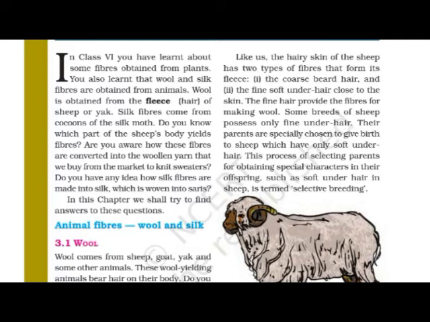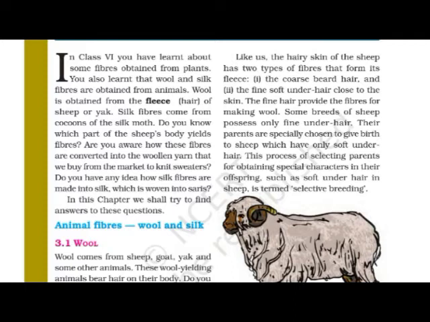Number 1, the coarse beard hair, and number 2, the fine soft under hair close to the skin. They are the two kinds of hair mostly found in the sheep. The fine hair provides the fibers for making wool.